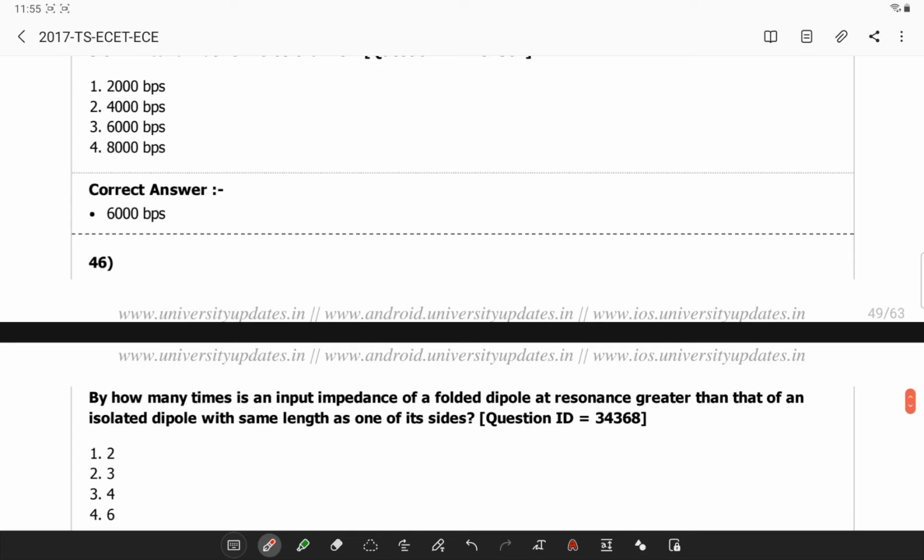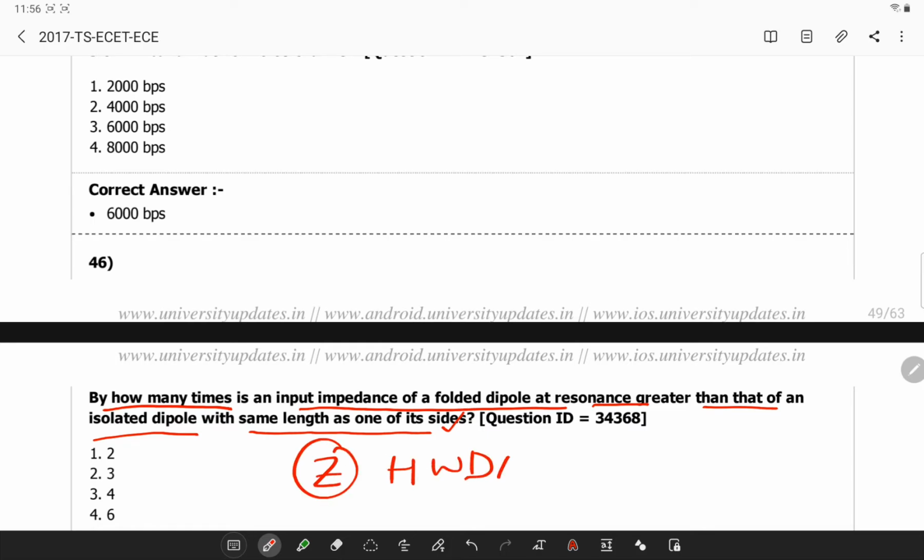We shall be solving the problems in a separate video. By how many times is the input impedance of a folded dipole at resonance greater than that of an isolated dipole with the same length of sides? Remember, at resonance the impedance of a half wave dipole antenna is approximately 70 ohms, so the input impedance of a folded dipole antenna is roughly 280 ohms.